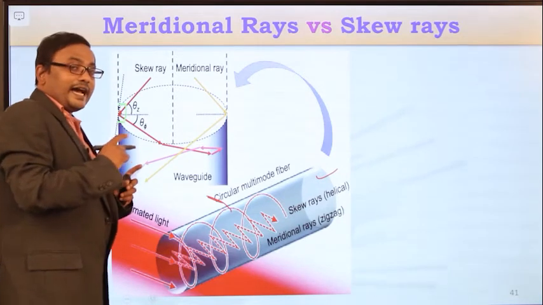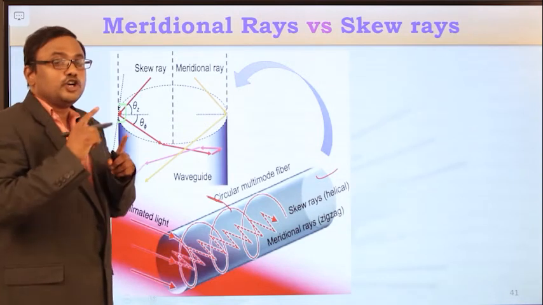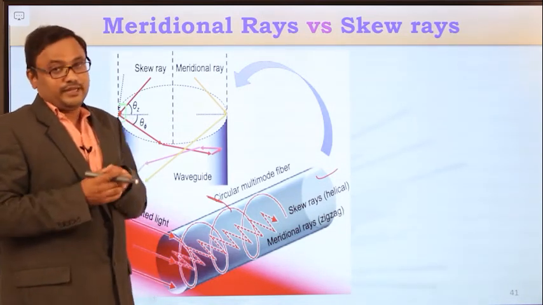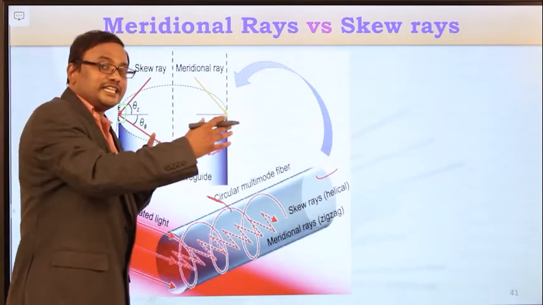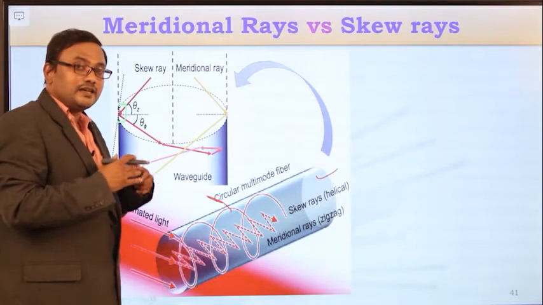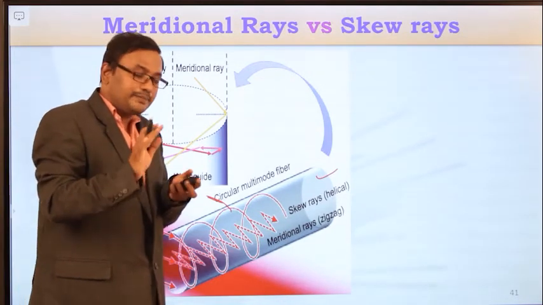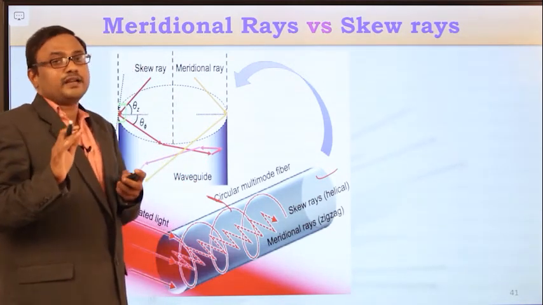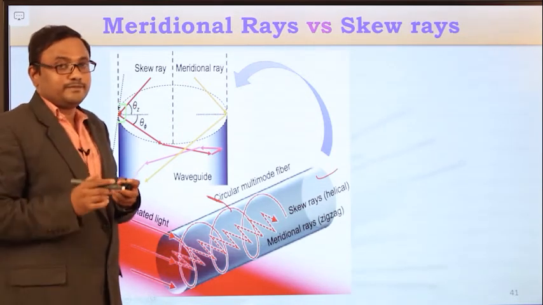And the angle of exit of the skew ray depends on the total number of internal reflections happening. Whereas in the meridional light ray, the angle of exit depends on the angle of entrance, in the skew ray propagation, the angle of exit doesn't depend on the angle of entrance, but depends on the number of internal reflections it is undergoing.